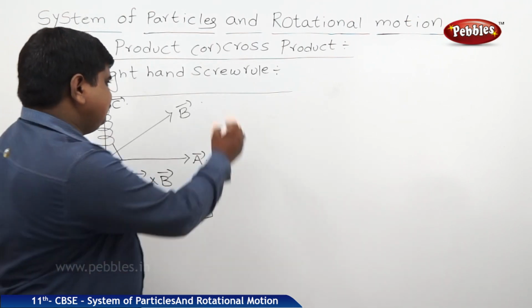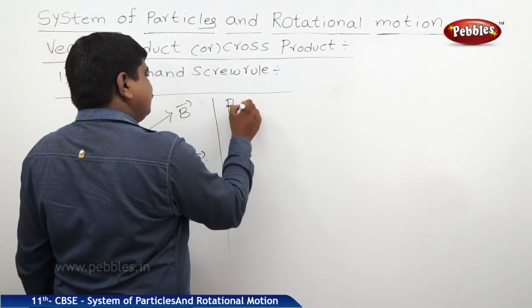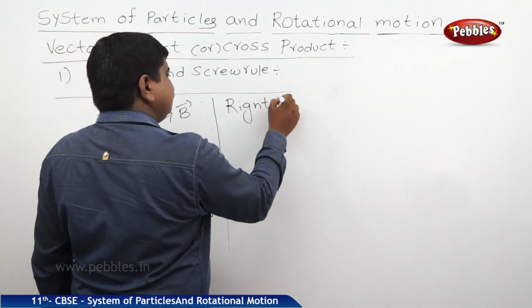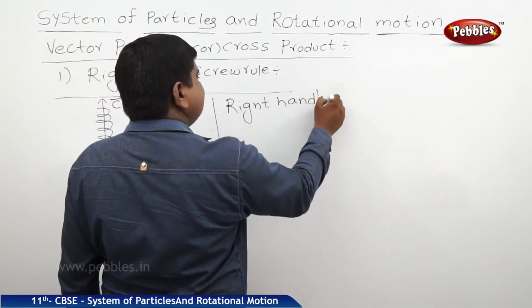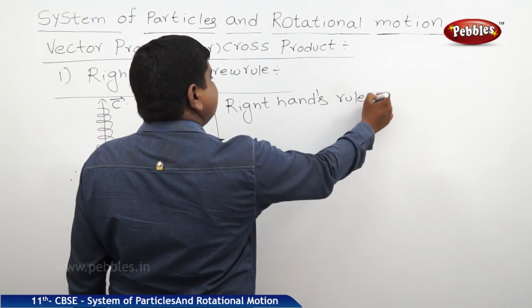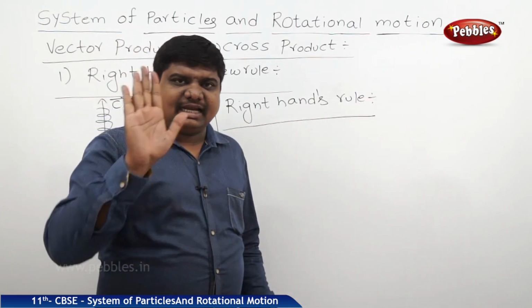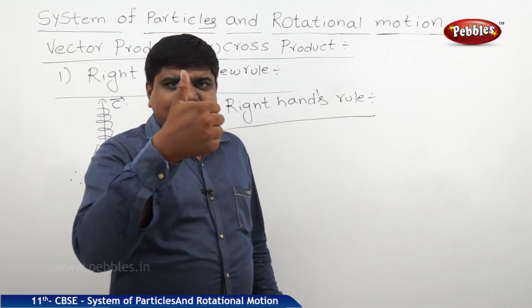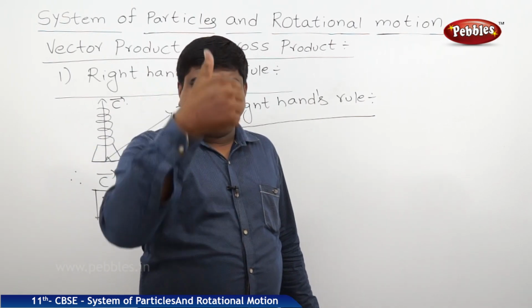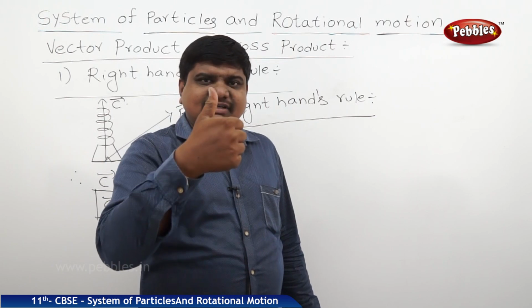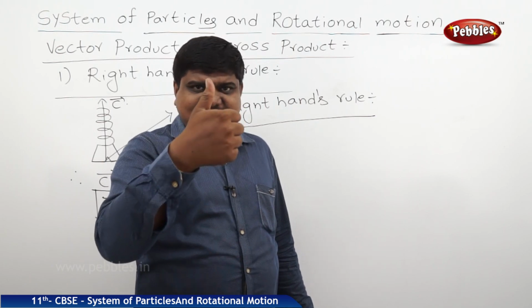The same example we can see in the right hand rule also. Suppose this is the right hand. This thumb is showing the upward direction, which is actually the resultant displacement.